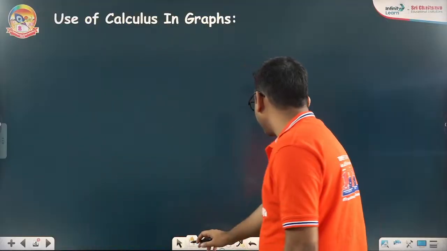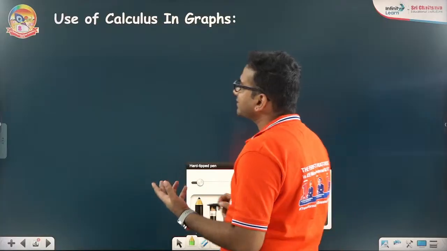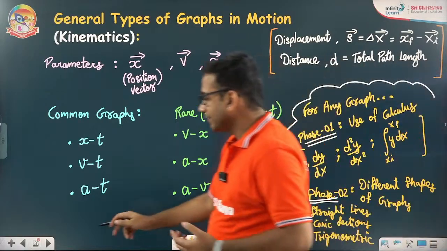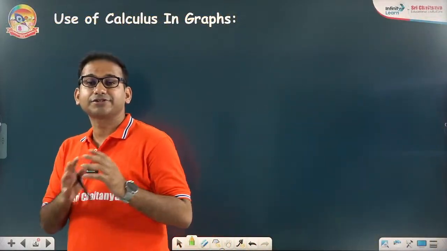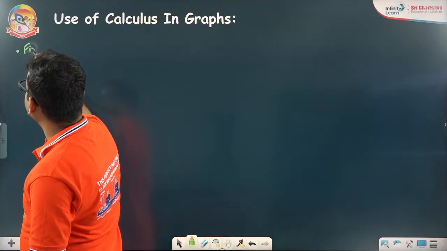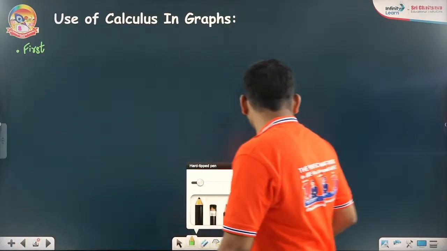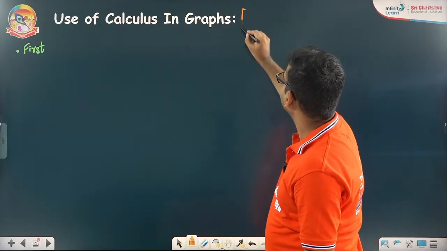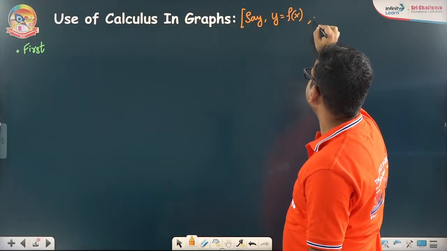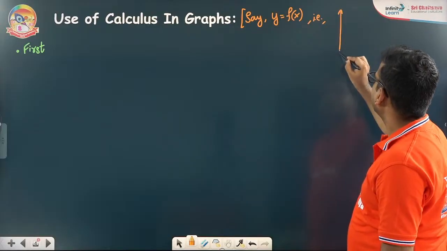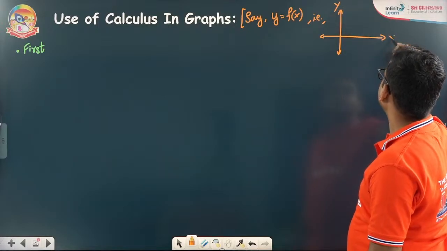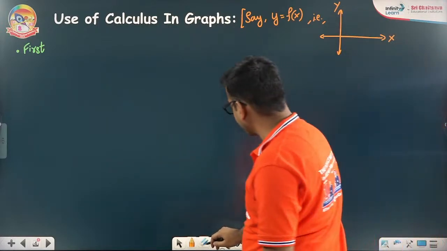So there are three things in phase 1: differentiation, double differentiation and integration. I'm talking about all of them. First of all, I'll talk about the first derivative. Use of calculus in graph. Suppose I say that y as a function of x is given to you. That is, you're drawing a graph of y versus x, and here it is y as a function of x.